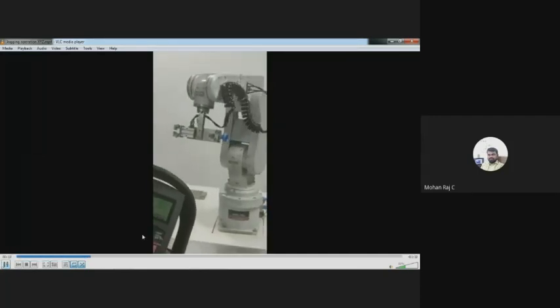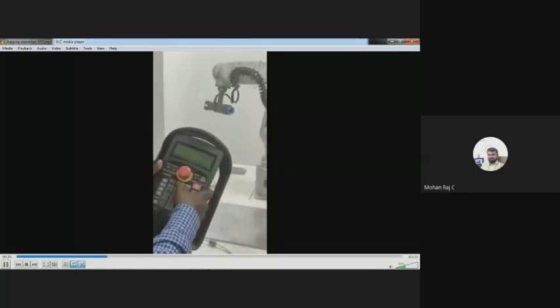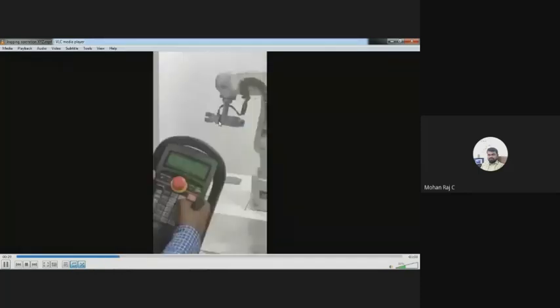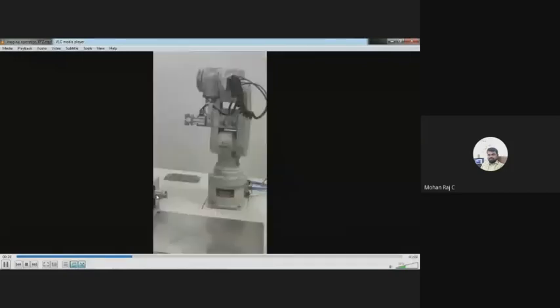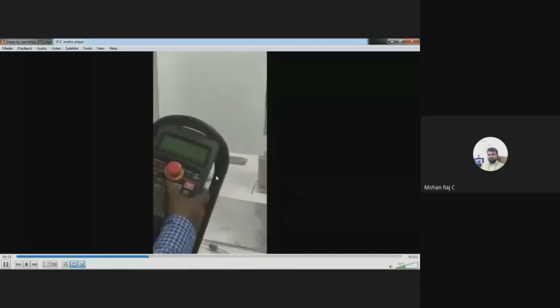So here it is J1. J1 means it may move in clockwise direction or it may move in counterclockwise direction. So now it is moving in counterclockwise direction. Now I am pressing J1. So J1 axis alone is moving.